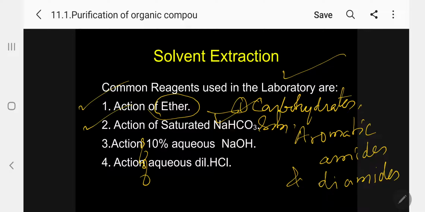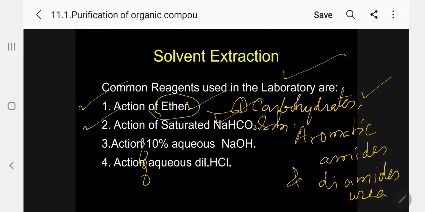These compounds are insoluble in ether. Please follow, all organic compounds are soluble in organic solvent, but these specific compounds, carbohydrates, aromatic amides and diamides, that is urea for example, are insoluble in ether.